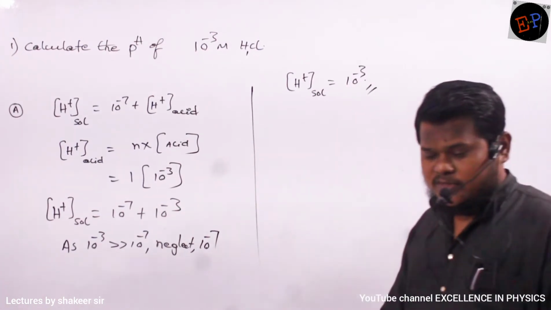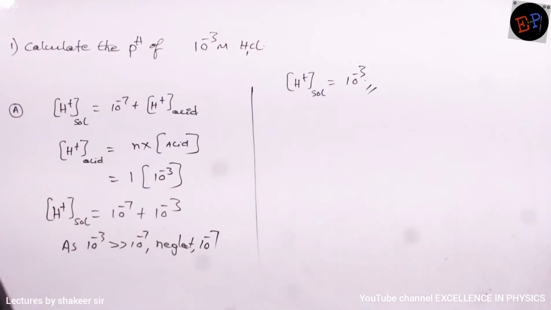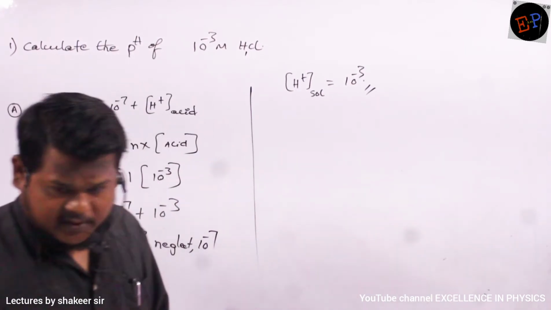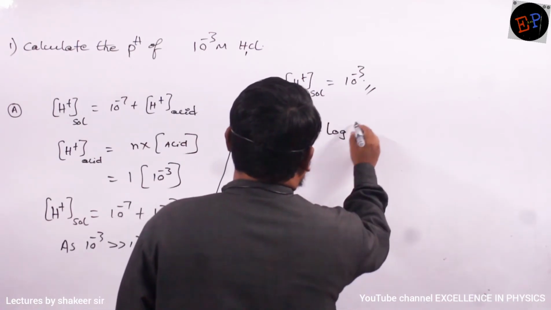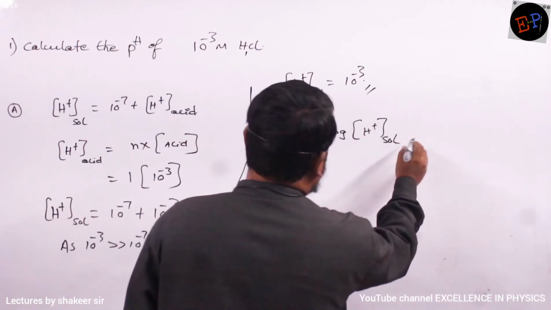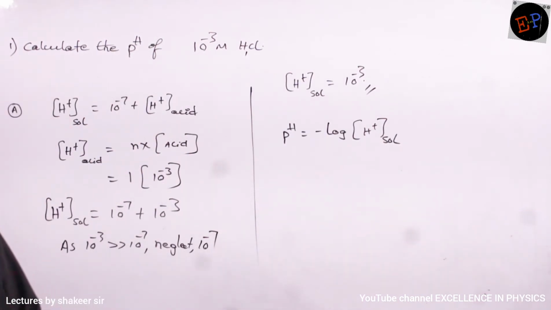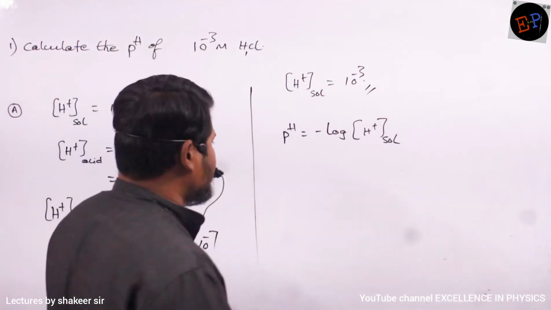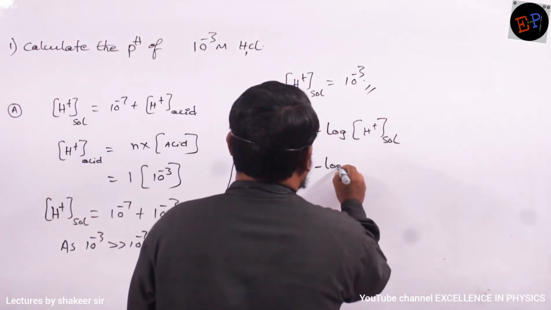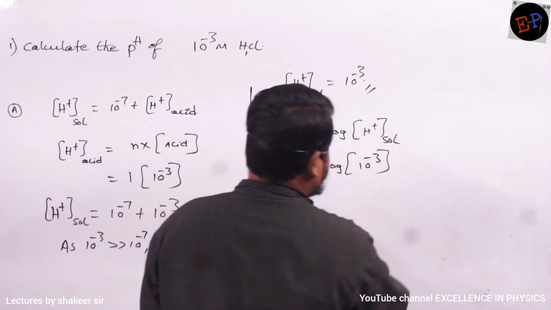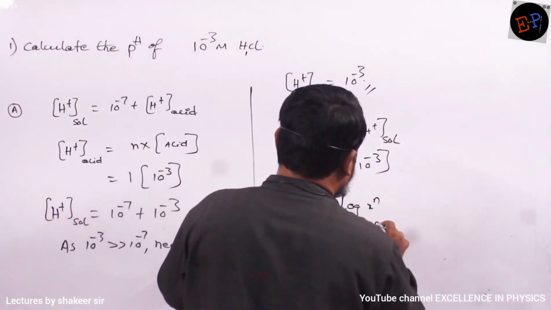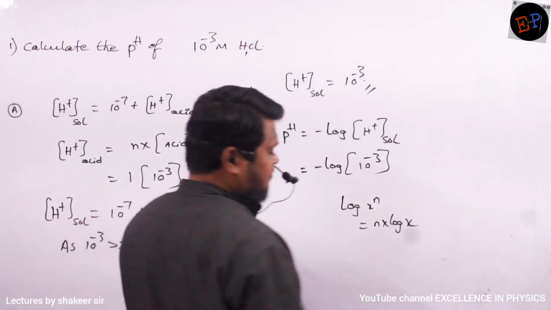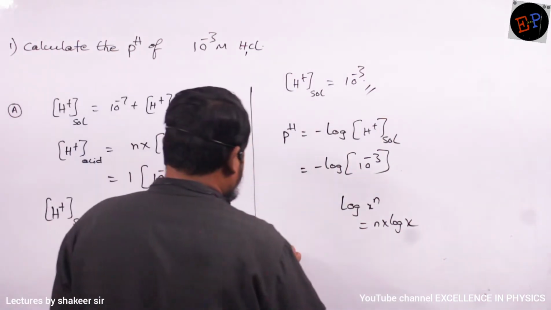Okay. So I got the solution concentration, 10 power minus 3. Now how can I calculate the pH value? It is the negative logarithm of the H plus concentration of the solution, do you remember? So to this concentration of the solution, you just add the negative log. So minus logarithm of 10 power minus 3. Okay? So we know that log of x power n can be written as n into log x. Can I write like this? So according to the same relation, do this calculation.